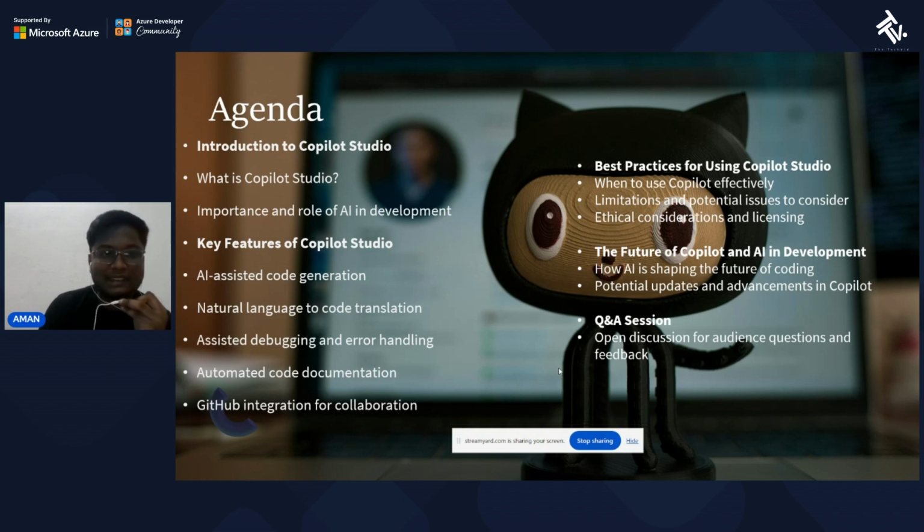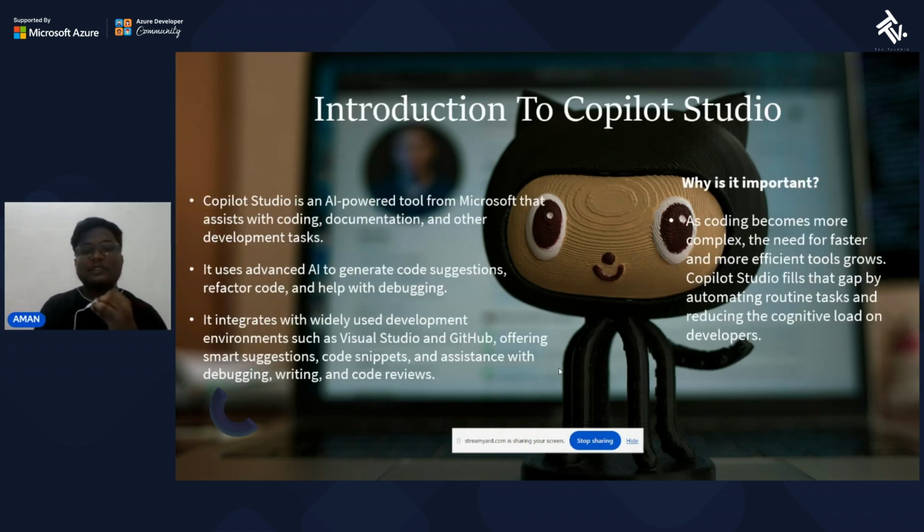Okay, so let's start. So first, I would like to introduce Copilot Studio. So what is Copilot Studio? Copilot Studio is an AI-powered tool from Microsoft that assists with coding, documentation, and other development tasks. Just like ChatGPT, it's also an AI tool which helps developers to code faster and in an easy way. It uses advanced AI to generate code suggestions, refactor code, and help with debugging. It also helps us with debugging the code and error handling.